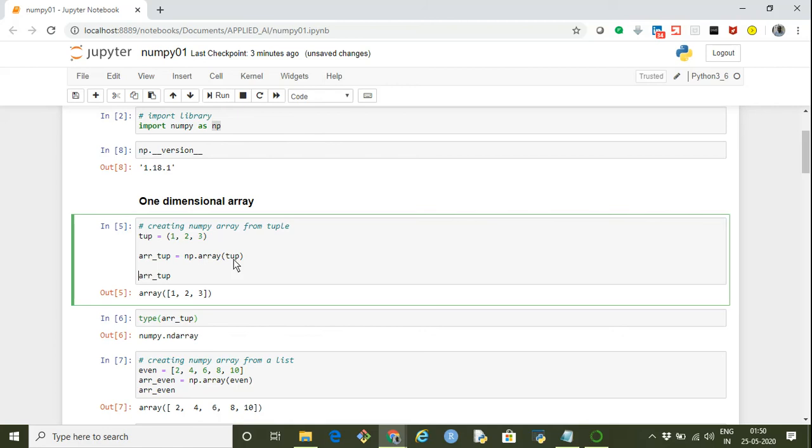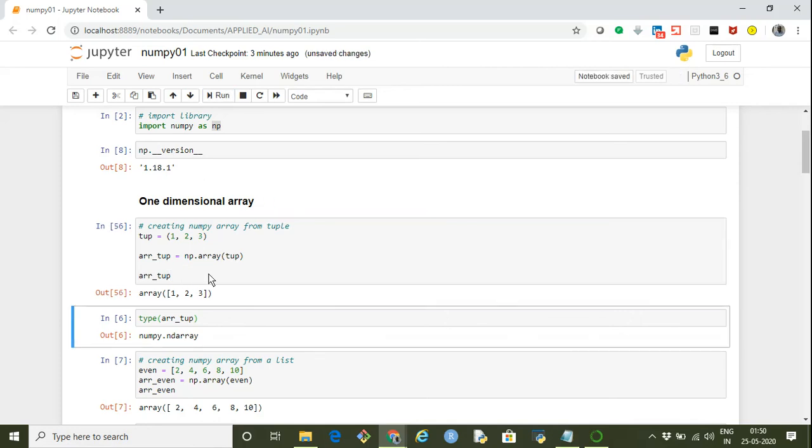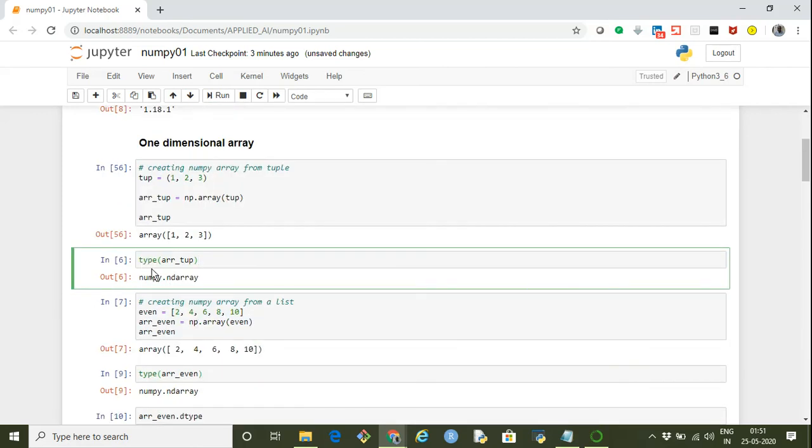Here the object in this case is a tuple. What it creates is a one-dimensional array, which gets assigned to array_tup. To check the type of a particular object, we can use the type function. This returns that this is an n-dimensional array.